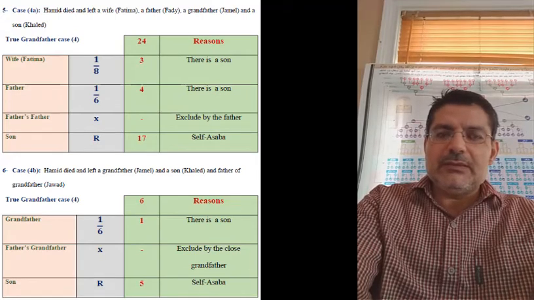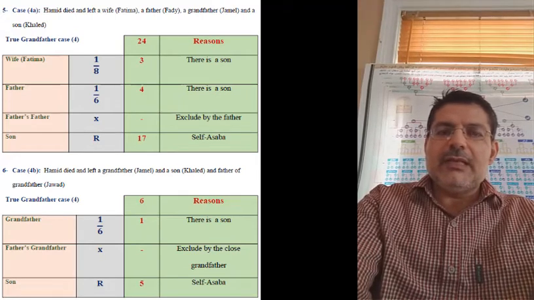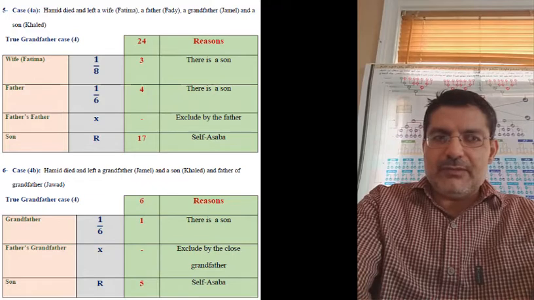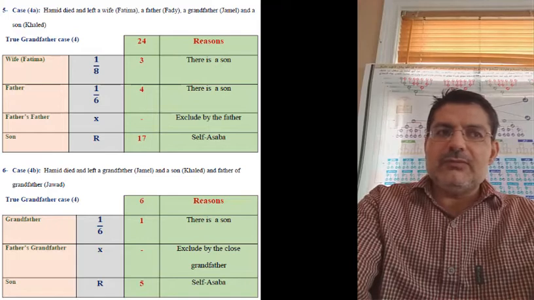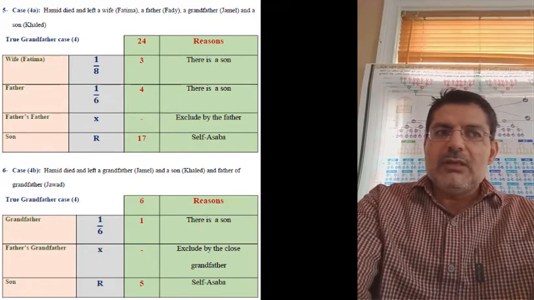That means he is not getting a share because he is excluded by the father. So now the problem number is 24, which can be divided by 8 and 6. So 24 divided by 8 is 3, 24 divided by 6 is 4, and the remaining goes to the son,